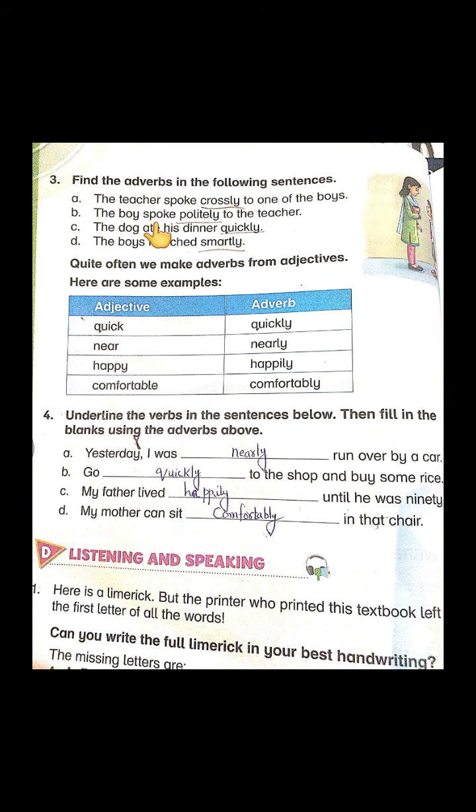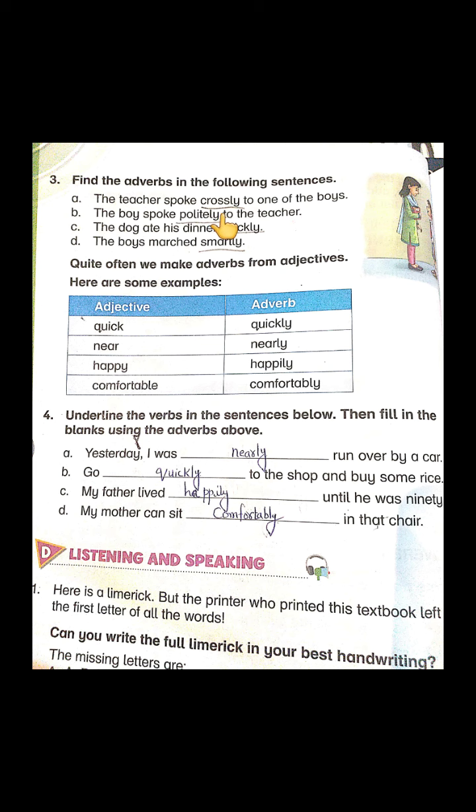See, here on page number 58, keep your pencils in your hands. They said find the adverbs in the following sentences. The first sentence is, the teacher spoke crossly to one of the boys. At first, as they have told us, the definition or the clue about the adverb is that it tells us about action. And what is the action happening here in this sentence? Spoke. So, spoke, which way are they speaking? Crossly. Underline the word crossly.